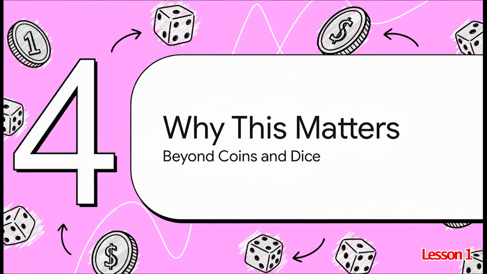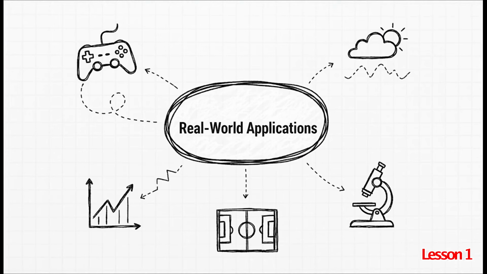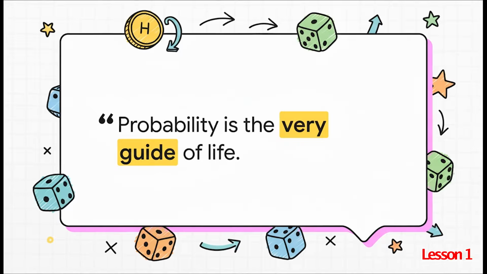So that's the reason that these things can become very difficult at a casino. And this is the key thing behind the gambler's fallacy. But it's not just in gambling. It's in video games. It's in finance. It's even in medicine. Probability is really the thing that kind of guides everything in life.